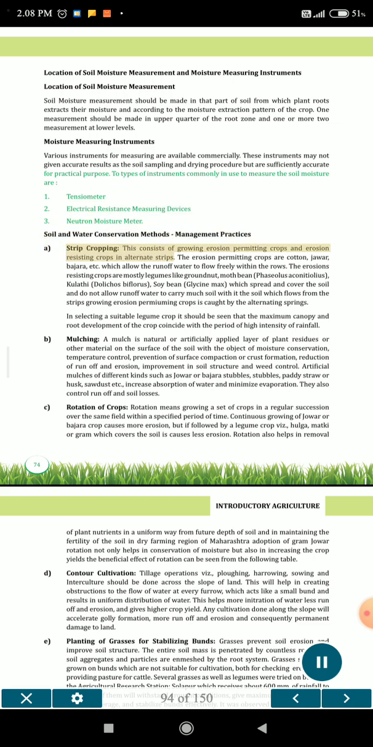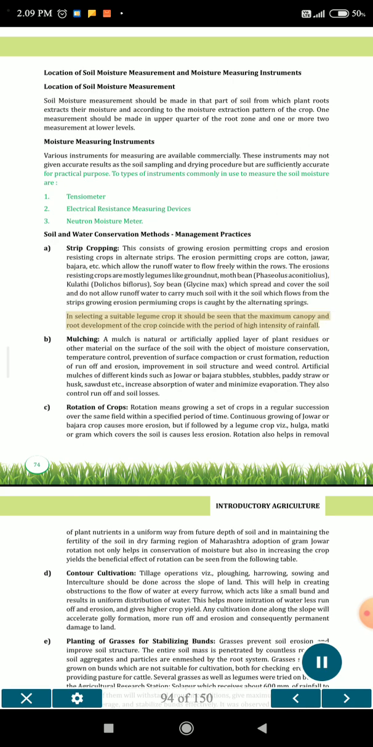Soil and water conservation methods. Management practices: strip cropping. This consists of growing erosion permitting crops and erosion resisting crops in alternate strips. The erosion permitting crops are cotton, jowar, bajra, etc., which allow the runoff water to flow freely within the rows. The erosion resisting crops are mostly legumes like groundnut, moth bean (Phaseolus aconitifolius), kulthi (Dolichos biflorus), soybean (Glycine max), which spread and cover the soil and do not allow runoff water to carry much soil with it. The soil which flows from the strips growing erosion permitting crops is caught by the alternating strips.